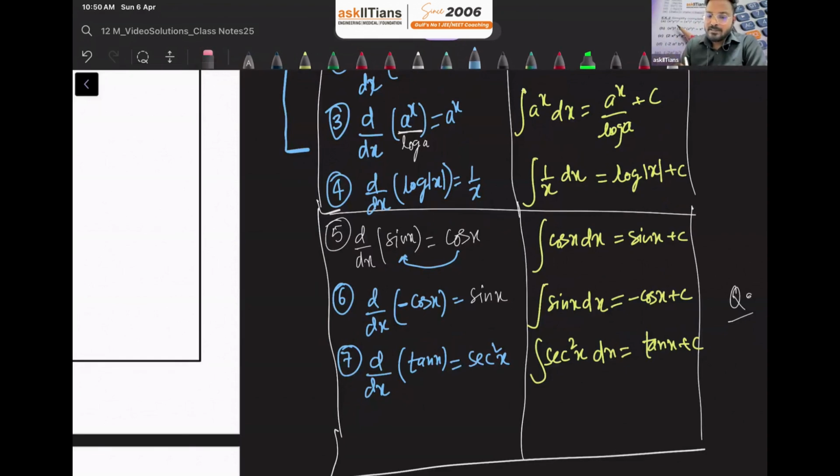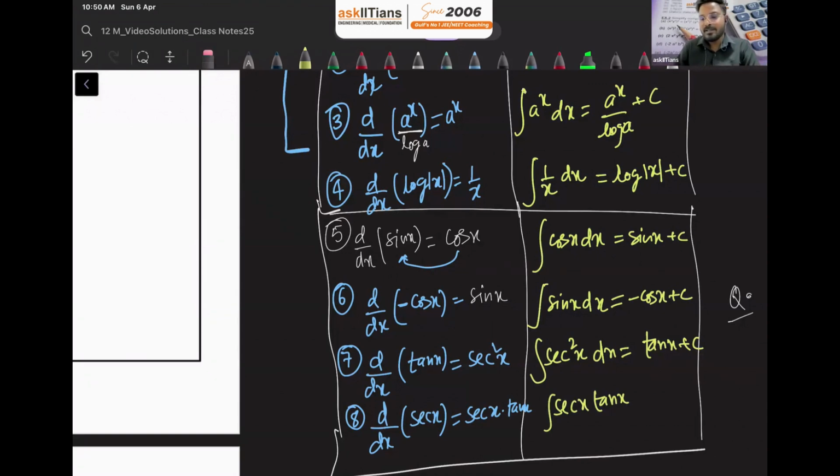Then next one is the eighth one. What is the derivative of, let's say, sine, cos, tan is done. We can now start with secant. What is the derivative of secant x? Yes, can anyone tell me? Derivative of sec x is sec x into tan x. Correct? So it implies that integration of sec x into tan x will be secant x plus c.